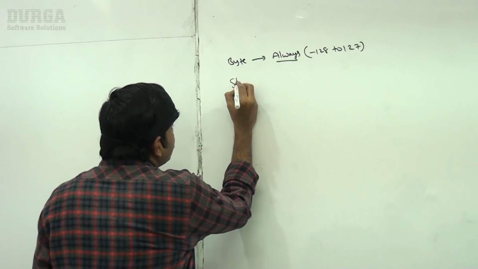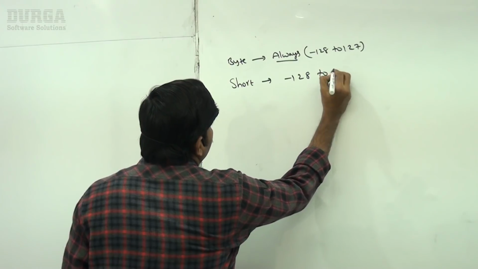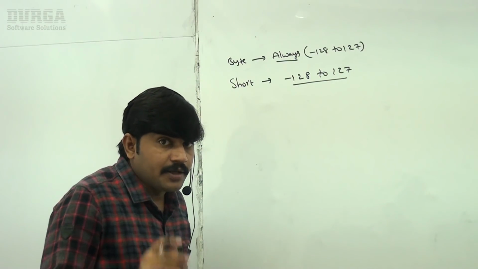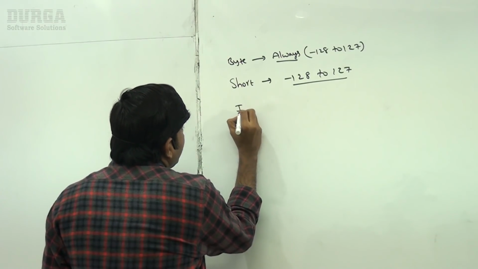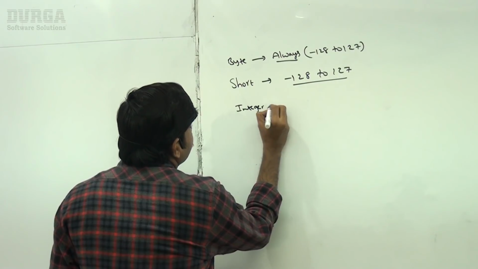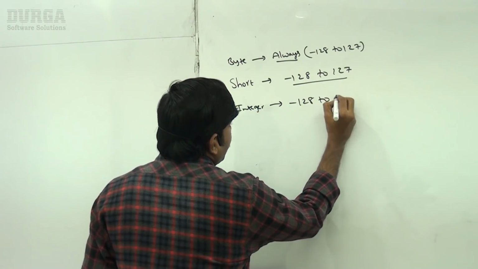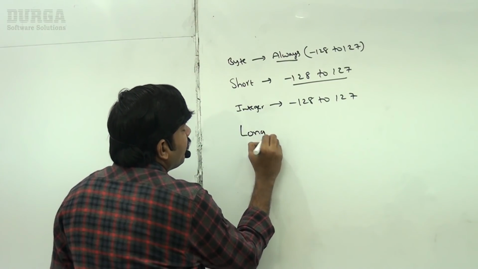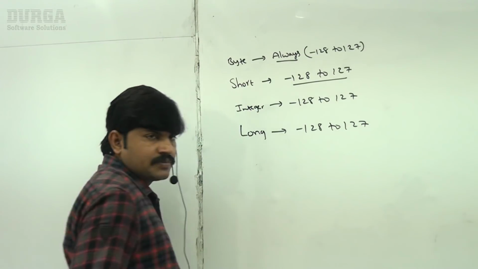Next, if it is short, minus 128 to 127, in this range only buffer objects are available. Next, Integer, same, minus 128 to 127. Next, Long, minus 128 to 127. Okay.